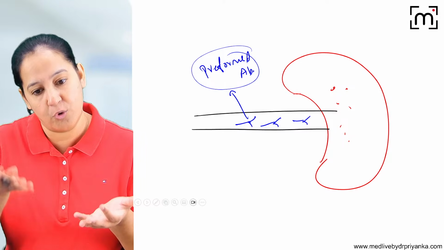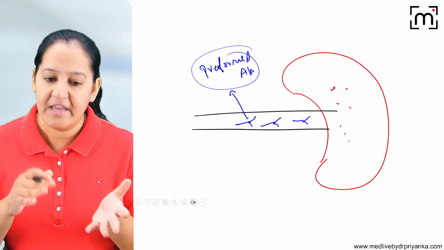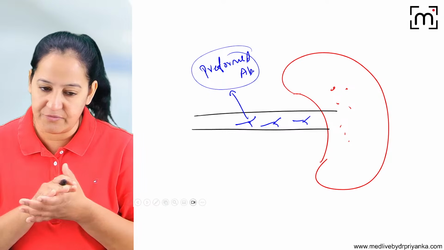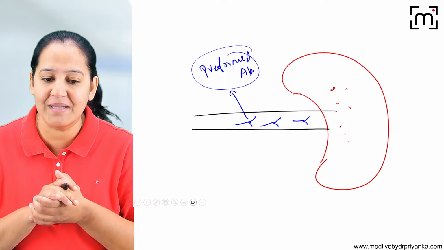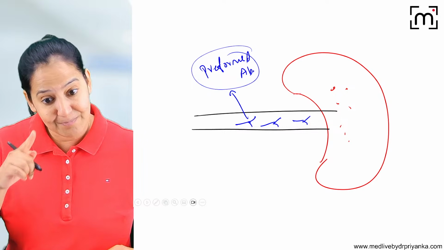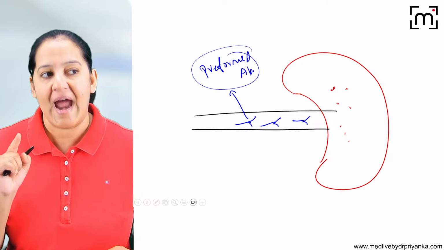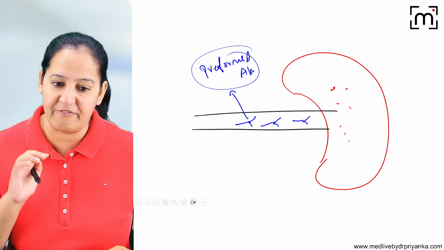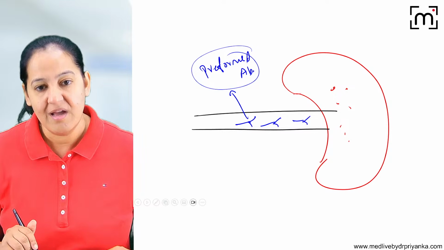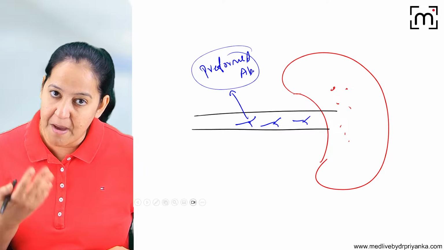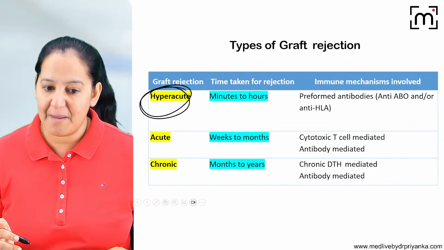Now the kid who is grown up, who is 30 or 40 years old, wants to give one of his kidneys to his mother. So transplacentally, when that kid was inside the uterus of the mother, at that time, due to reverse placental blood flow, exposure can have occurred. And you know, the body has a very strong memory in the immunity. So it can happen in that case.